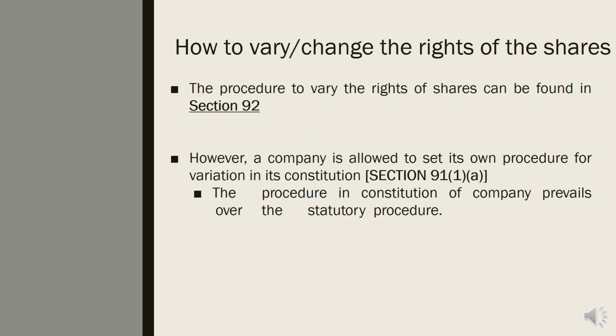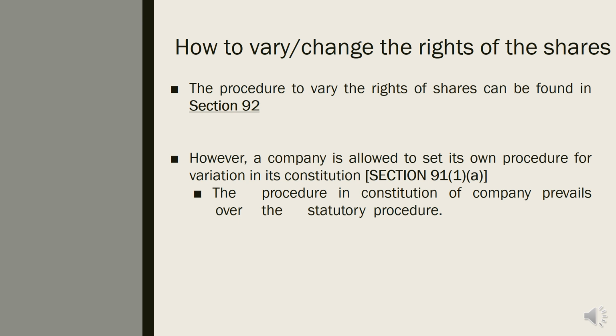How to vary or change the right of shares? There are procedures in doing so. There are procedures to vary the right of shares, provided under Section 91 of the Companies Act. However, if a company has a constitution and already has its own procedure in the constitution to vary class rights, this is allowed and the company does not need to follow Section 91.